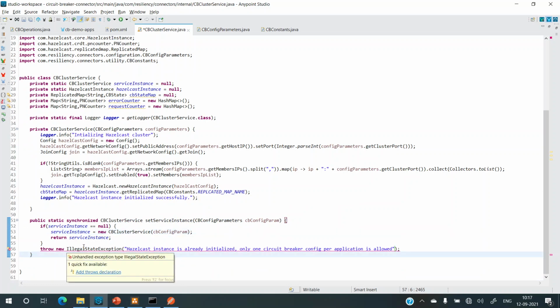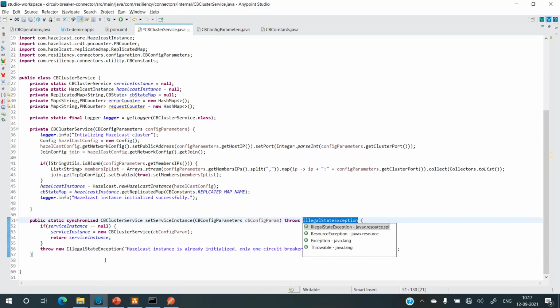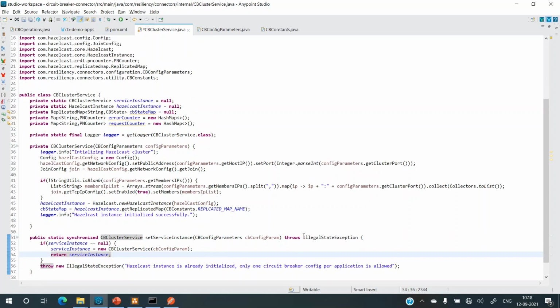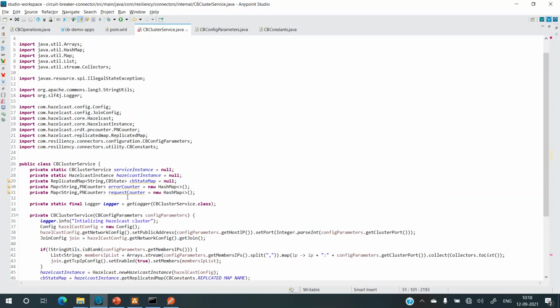Now it's still complaining, unhandled exception. So I probably need to throw this. Okay, now it looks good. But I think this illegal state exception is an unchecked exception. The reason it's asking me to throw is that it's treated as a checked exception, but that's not right. I think the import is wrong. I don't need this. It should be unchecked. It's not a checked one. So probably the import is wrong. Let me just check the import.